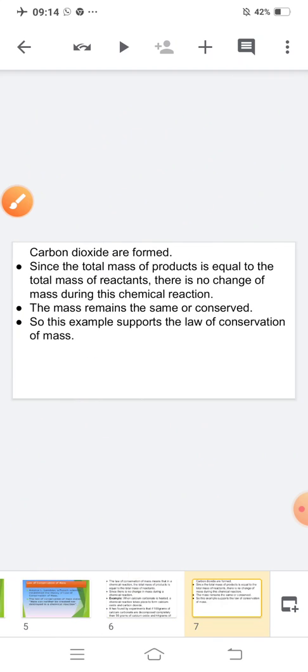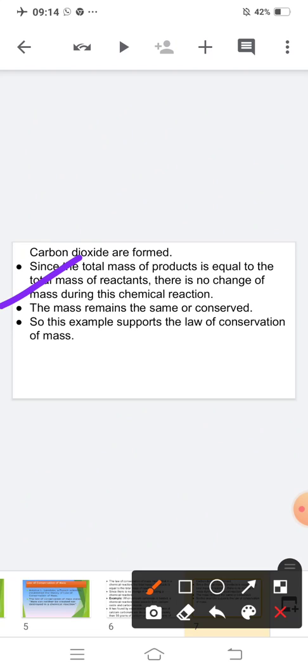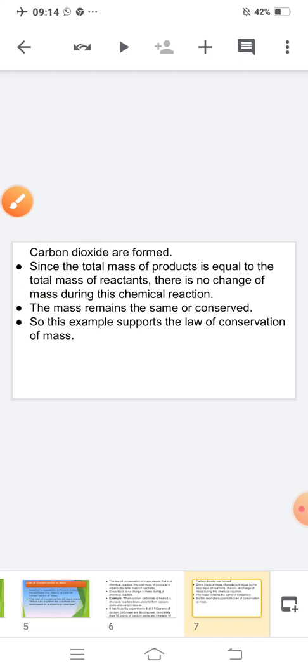Since the total mass of product is equal to the total mass of reactant during this chemical reaction, that means your mass is conserved, or the same. The mass remains the same or conserved. So this example supports the law of conservation of mass. Is this clear? I am reading all slides one by one. Listen very carefully.